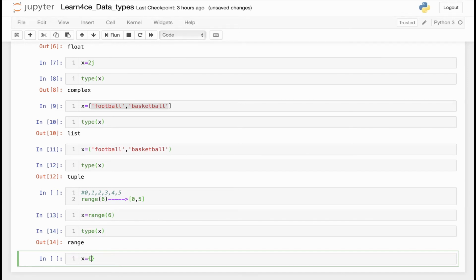And the first value we put is the key value. For instance, I put name. Here's the name. And the next value is the value assigned to that key. For instance, I can say the name is John.